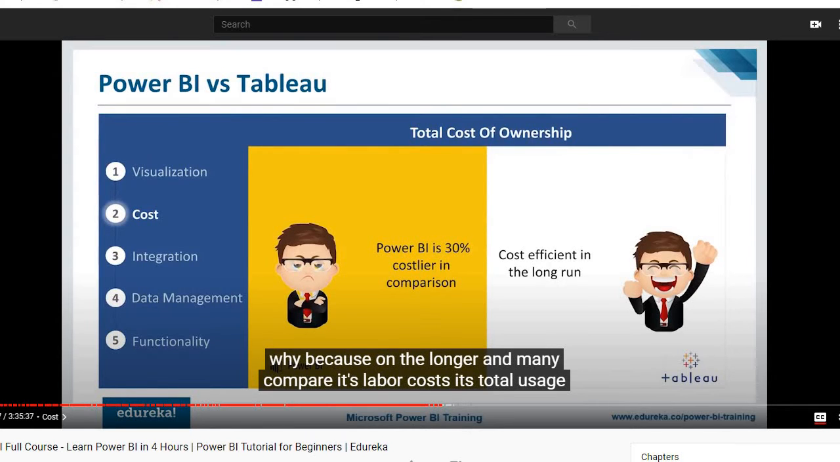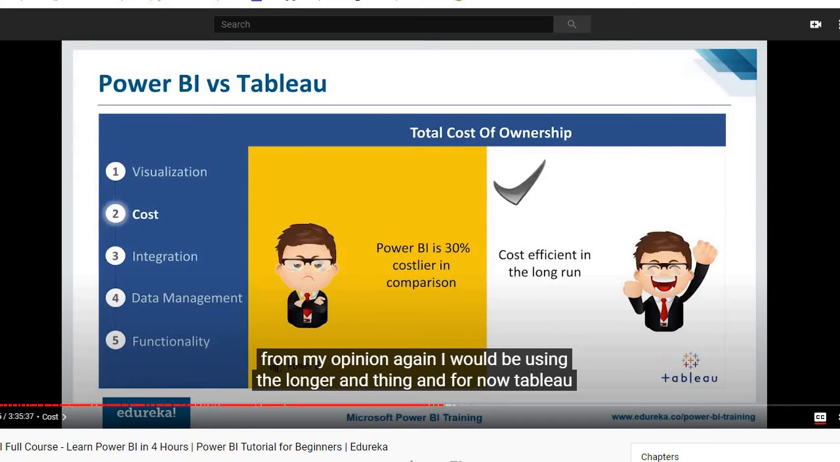Why? Because in the longer run, when you compare its labor costs, its total usage cost and all those things, even though your initial cost is more, Tableau gives you a more affordable software when you look at it from the longer run perspective or the total cost of ownership perspective. So if you ask me for my opinion again, I would be choosing the longer run view. And for now, Tableau is a winner here as well.